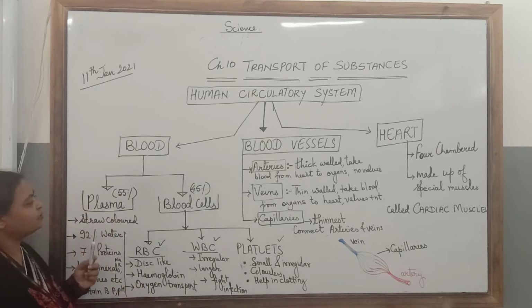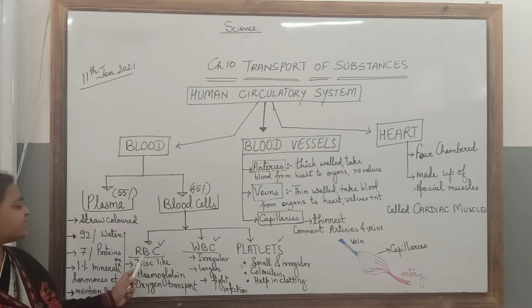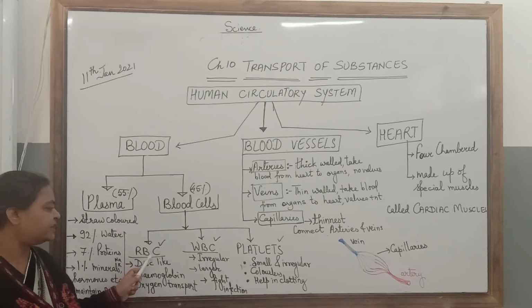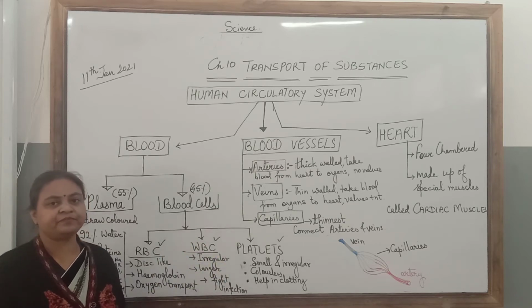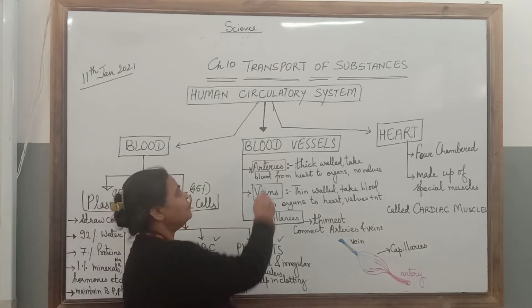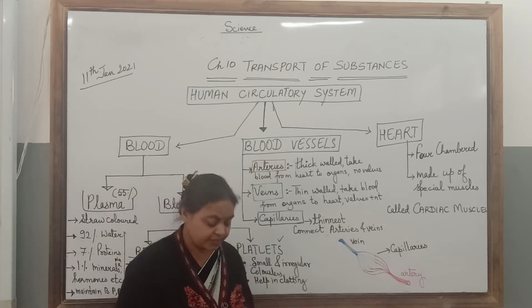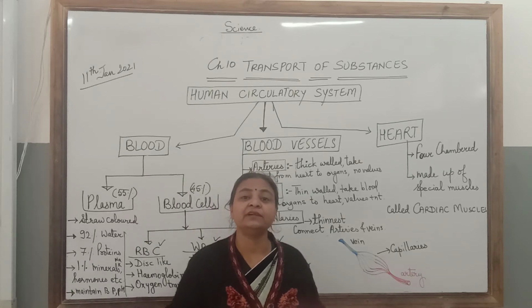So this is all about blood. Blood consists of plasma and blood cells. Blood cells are of three types: red blood cell, white blood cells and platelets. Now the second part of our circulatory system, blood vessels. Blood vessels are like pipes which carry the blood through the body.